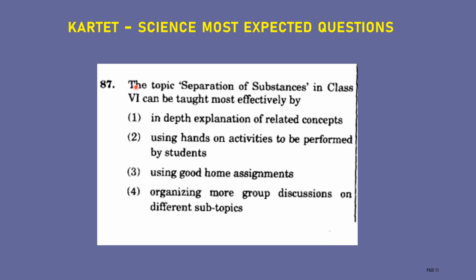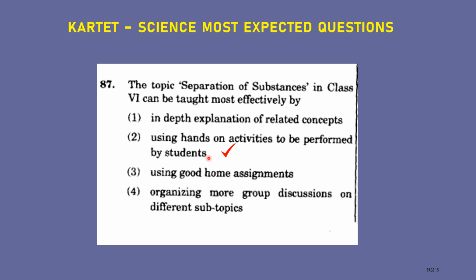The topic separation of substances in class 6 can be taught most effectively by option 1, in-depth explanation of related concepts. Option 2, using hands-on activities to be performed by students. Option 3, using good home assignment. Option 4, organizing more group discussion on different subtopics. The correct answer for this question is using hands-on activity to be performed by the students.